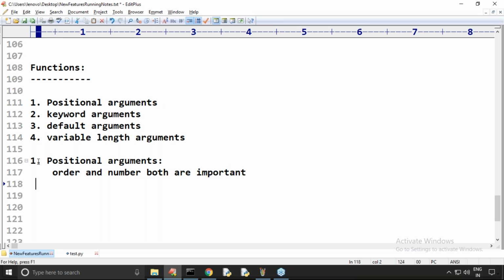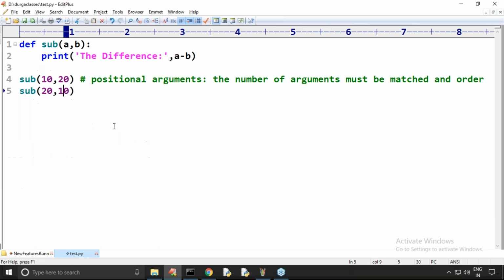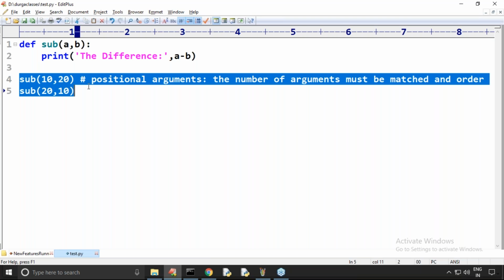Any doubt about positional arguments? It is not a new feature, don't worry at all. First, you have to get the basic idea. It's a matter of a few minutes, I will explain very briefly. Any explanation required about this? What is the meaning of positional arguments?